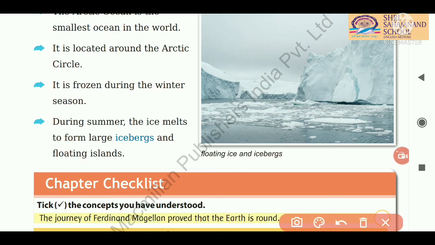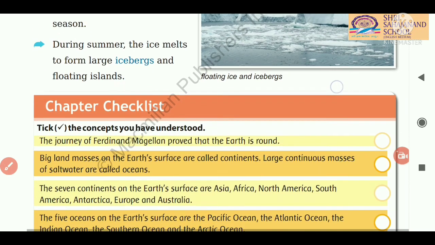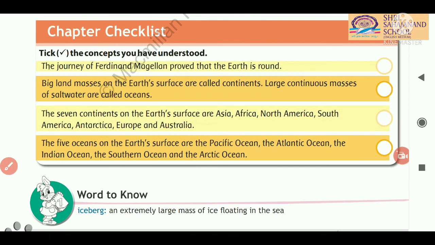Now here a chapter checklist is given to us. We go through it. Some concepts are given which we have already understood. First, the journey of Ferdinand Magellan proved that the earth is round. Big land masses on the earth's surface are called continents. Large continuous masses of salt water are called oceans.